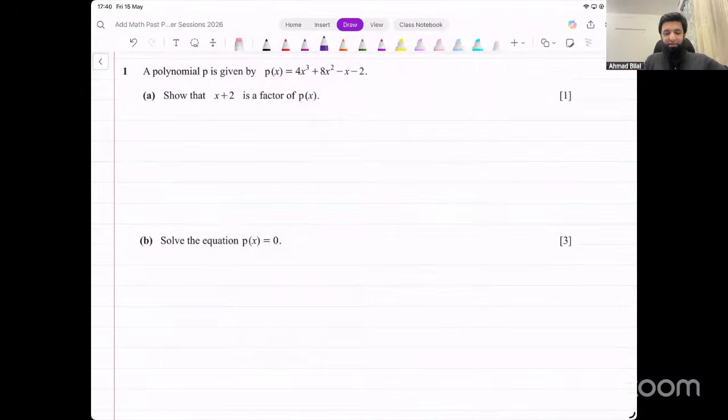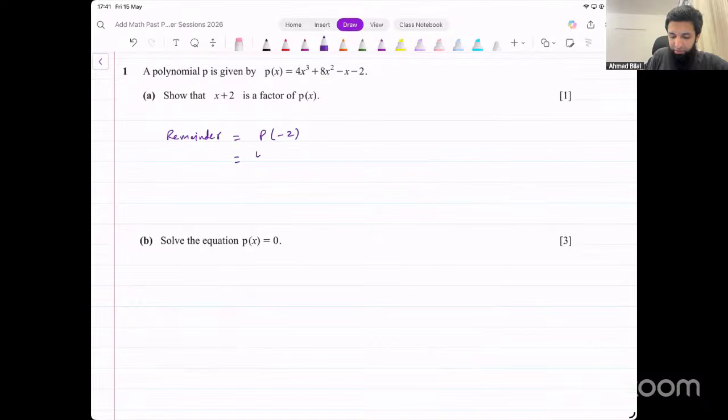Okay. So it's a linear divisor. Since it's a linear divisor or linear factor, we can use the remainder theorem or factor theorem, right? Let's do that. X plus 2, let's put that equal to 0. What value of x do you get from that? Negative 2. All you have to do is say remainder is going to equal p of negative 2. Input x equal to negative 2, and that will give you the remainder.